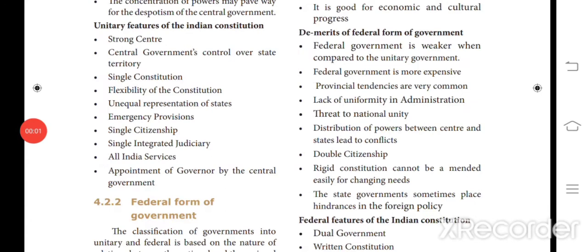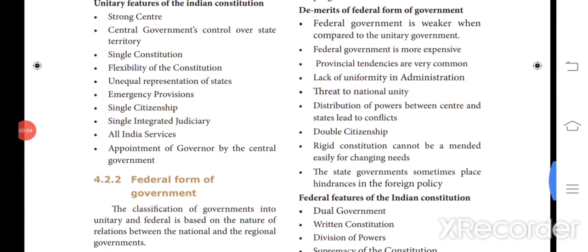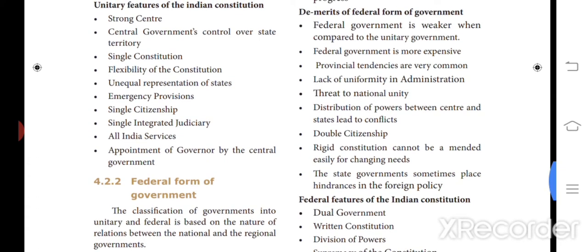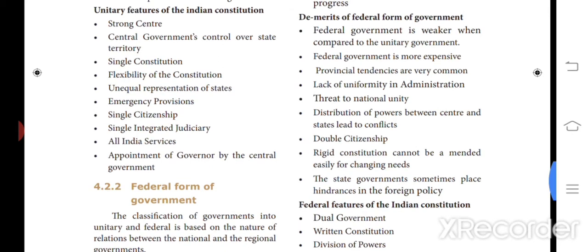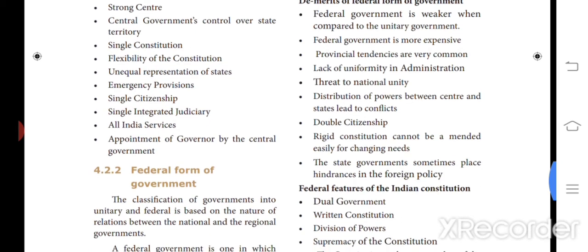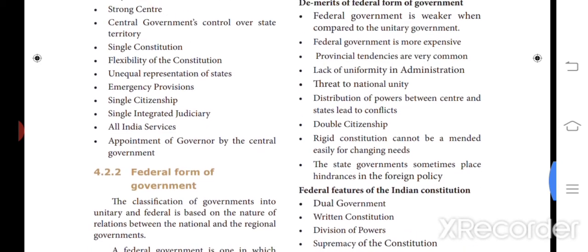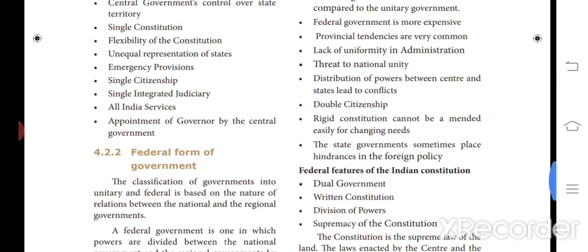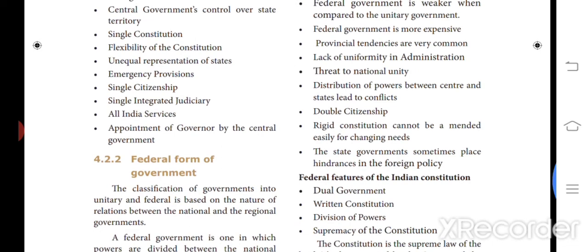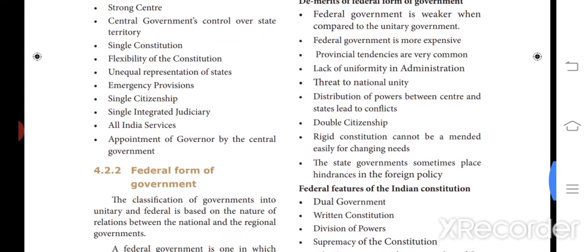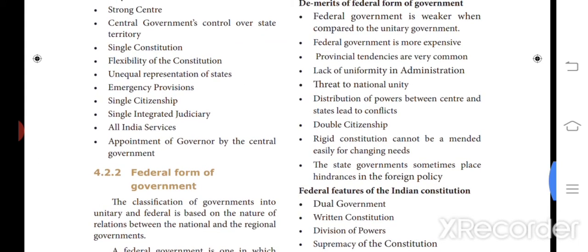The demerits of the federal form of government: a federal government is weaker when compared to a unitary government. It is also more expensive. Provincial tendencies are very common in federal forms of government, and there will be a lack of uniformity in administration. Administration levels will not be uniform, and there is a threat to national unity.